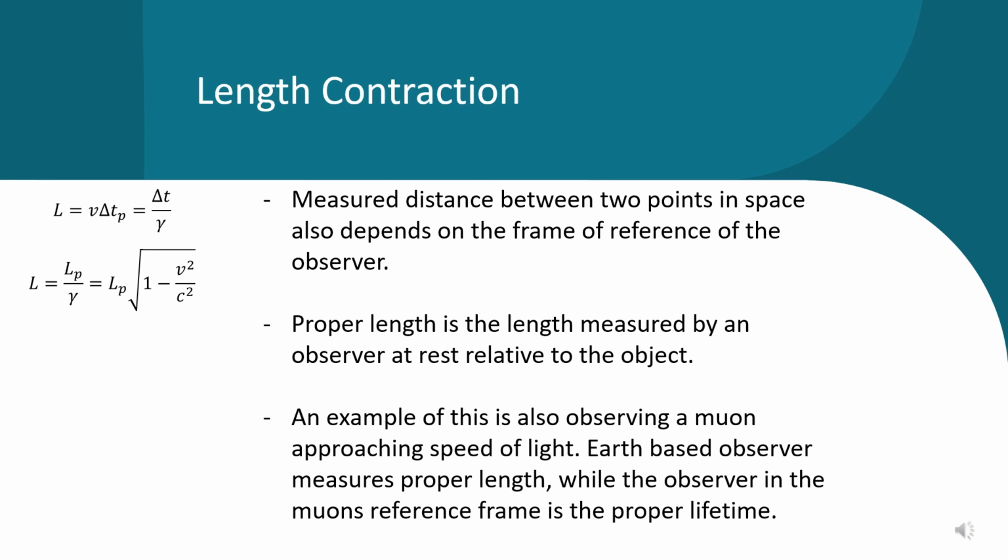An Earth-based observer measures proper length, while the observer in the muon's reference frame measures the proper lifetime. The formulas that express these are length is equal to the change of time over gamma, which we defined in the previous slide, and length is also equal to proper length times 1 over gamma.